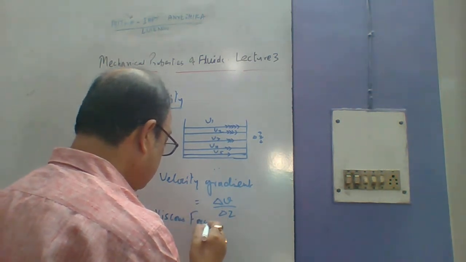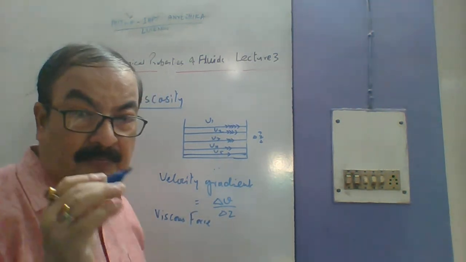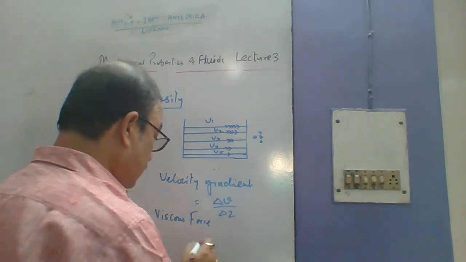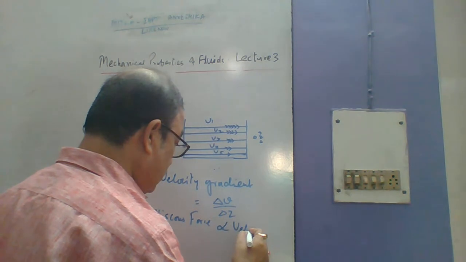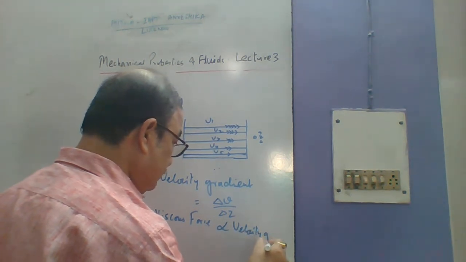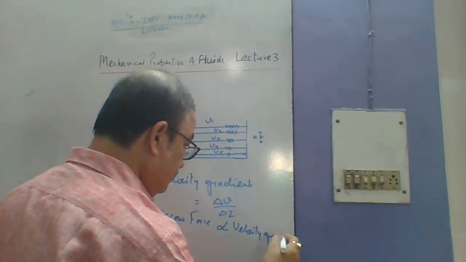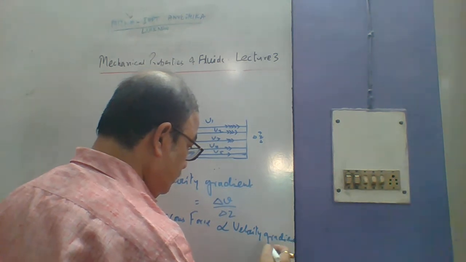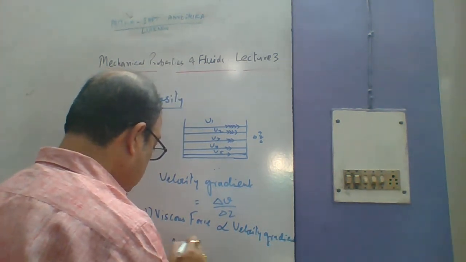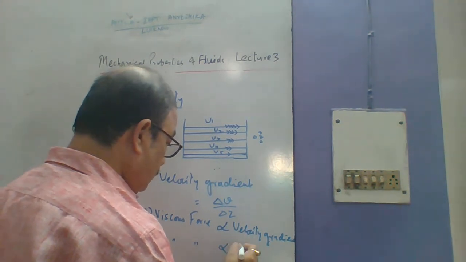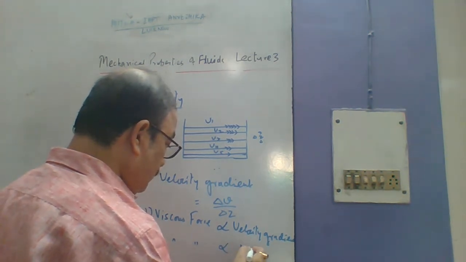Okay, and the force which opposes the relative motion is called viscous force. Okay, by means of different experiments, it is found that the viscous force is directly proportional to velocity gradient, number one. It is also proportional to the area of contact.